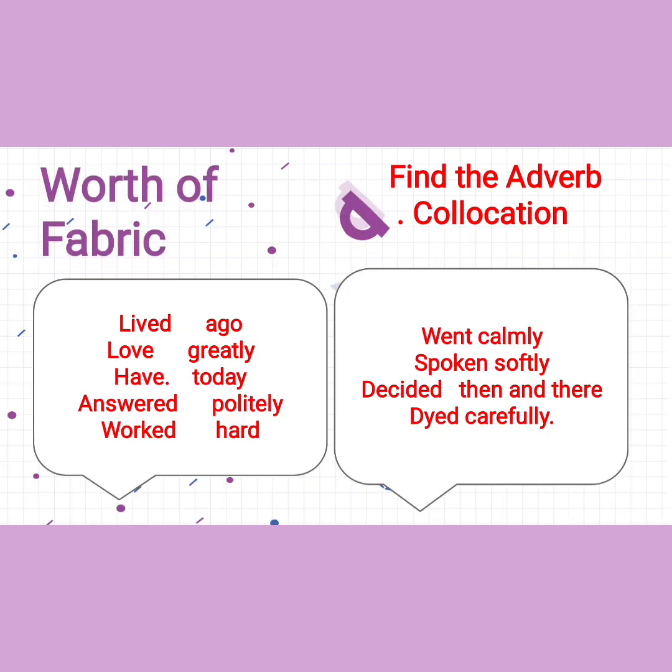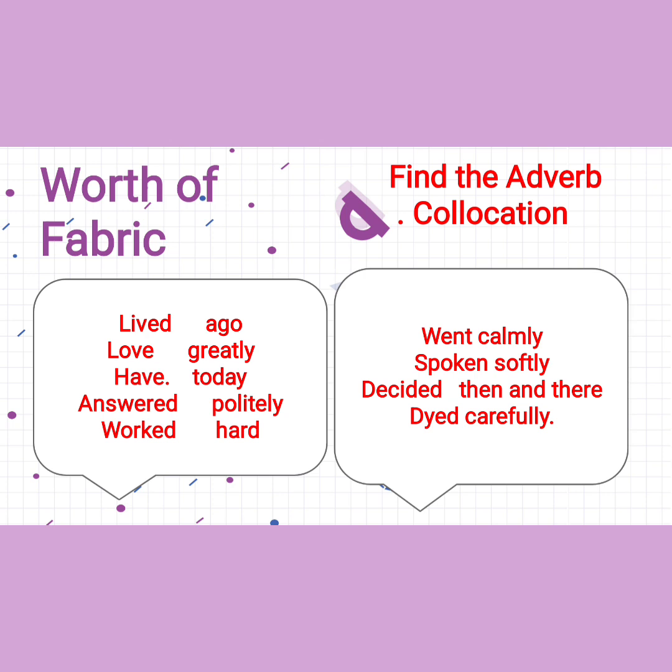Third vocabulary based question, find the adverbs. Now you have a list behind your text where you have to find the adverbs related to the lesson. Lived long ago, loved greatly, heard today, answered politely, worked hard, went calmly, spoke softly, decided then and there, died carefully. Now again this can be asked as a collocation question.